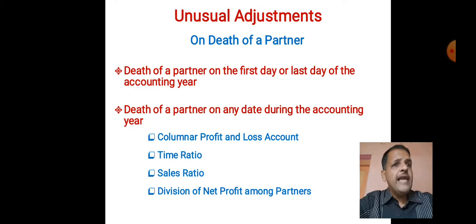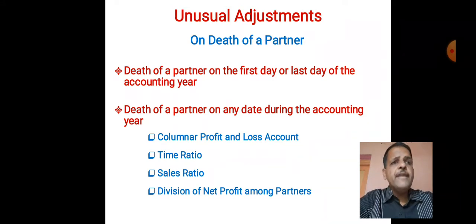Certain individual items, they will appear whether they happened in pre-death period or post-death period. In that usual period they will come as individual items separately. From that we will get profit for pre-death period and profit for post-death period.